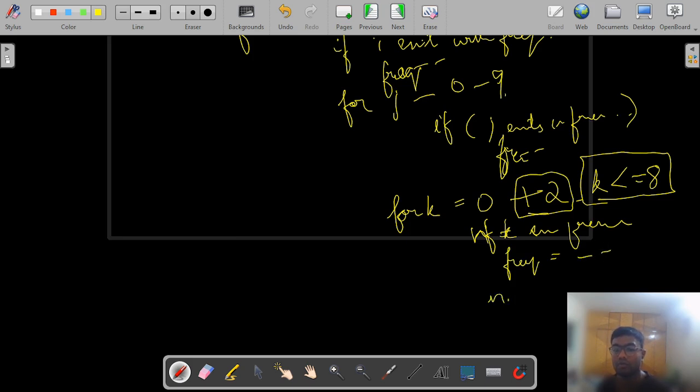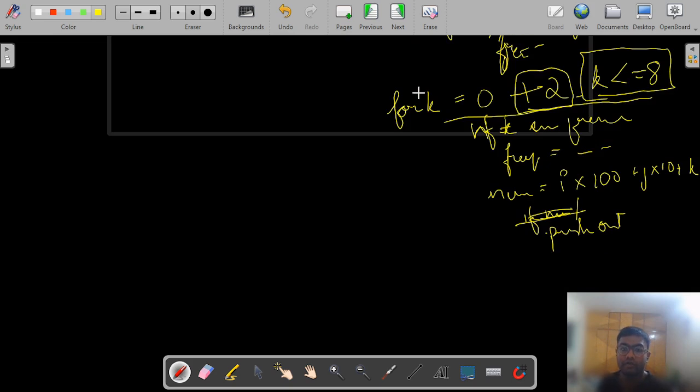and num we build it with I into 100, j into 10 plus k as the one digit, and we check if num is divisible. Num will always be divisible by 2 or it will always be even based on our condition here, and we simply push this to output array.